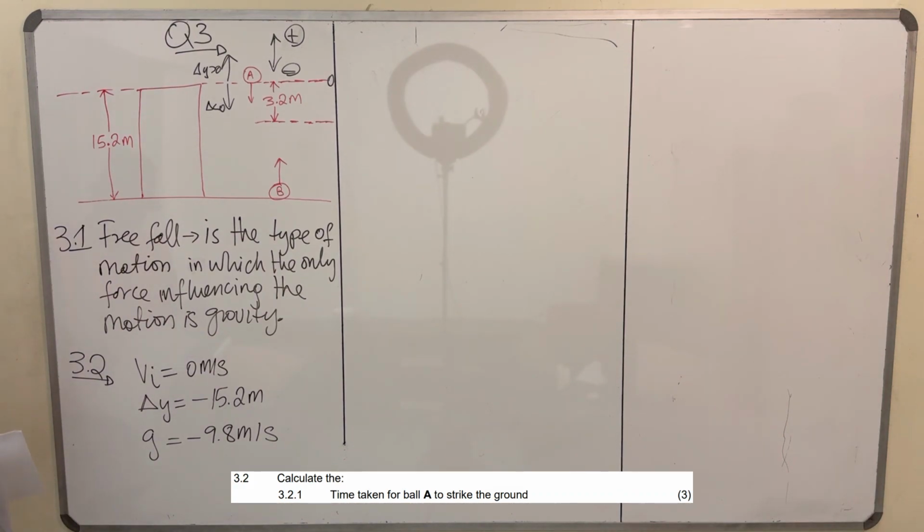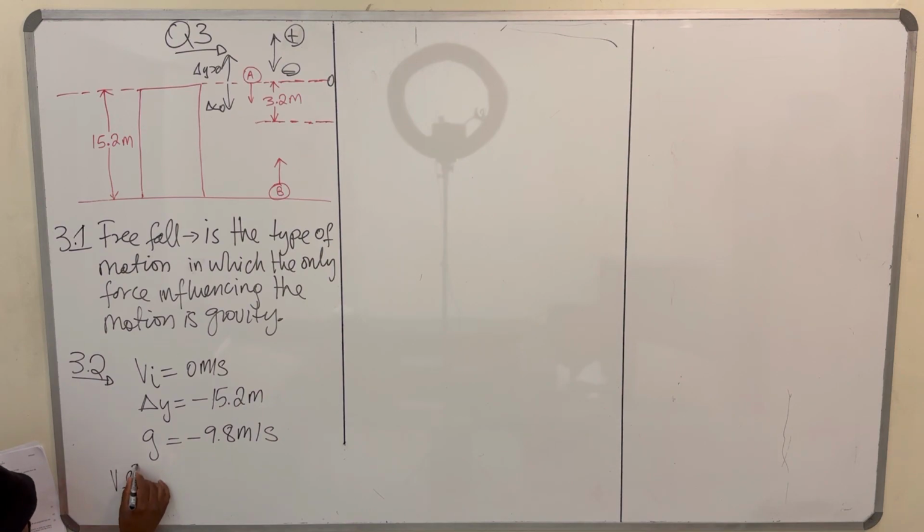We say, okay, Vf squared is equal to Vi squared plus 2a delta y. So what we're going to do here is find the velocity at which our ball strikes the ground. Once we find that velocity, we will calculate the time it took for our velocity to move from zero velocity to whatever that velocity will be. So Vf squared is equal to Vi squared, which is 0 squared, because the initial velocity was 0,